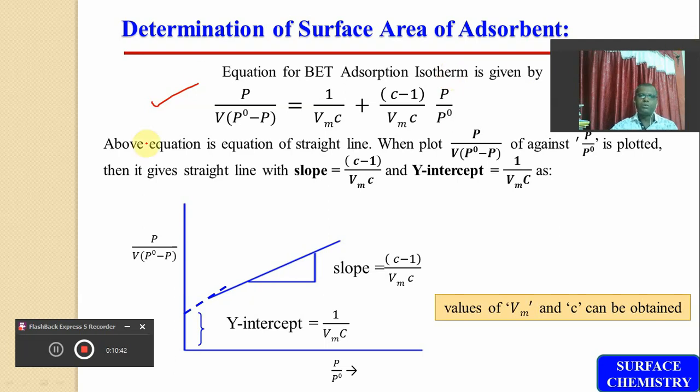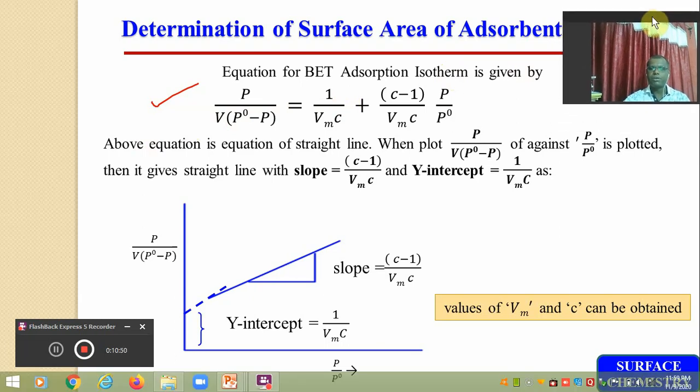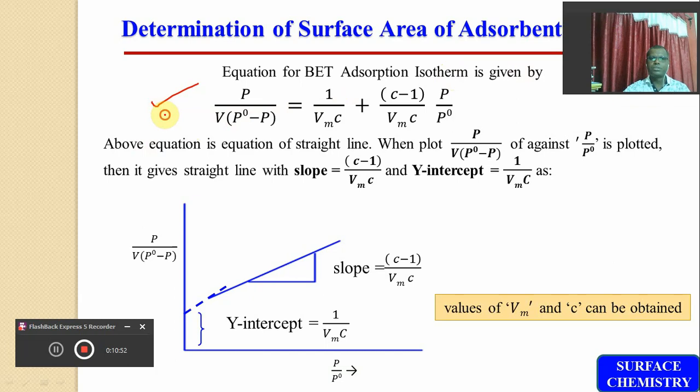To calculate the value of Vm, we will again use the plot given by the BET equation. We already discussed this. This is the equation of a straight line, y equals mx plus c, and the plot of p upon v into p0 minus p versus p upon p0 gives a straight line with a slope of c minus 1 divided by Vm into c, and a y-intercept of 1 upon Vm into c.